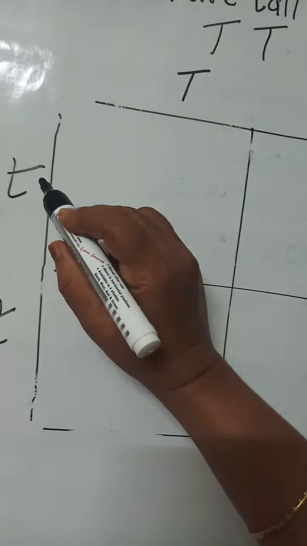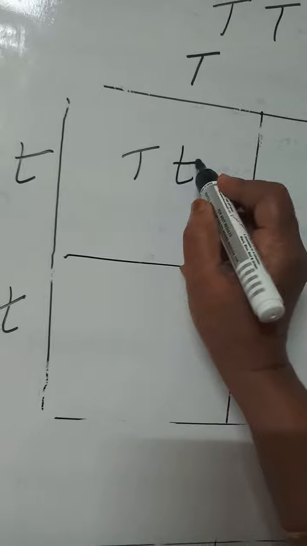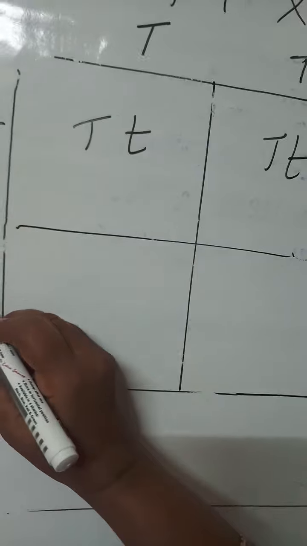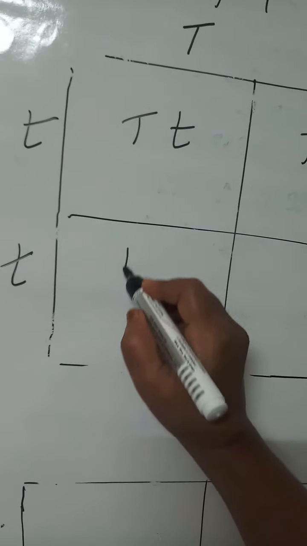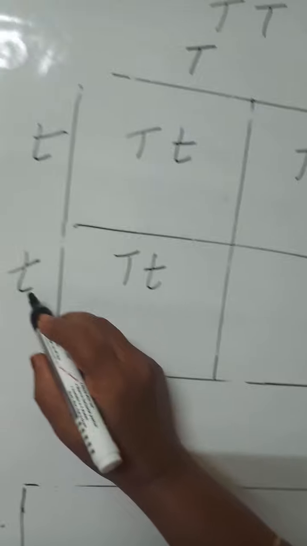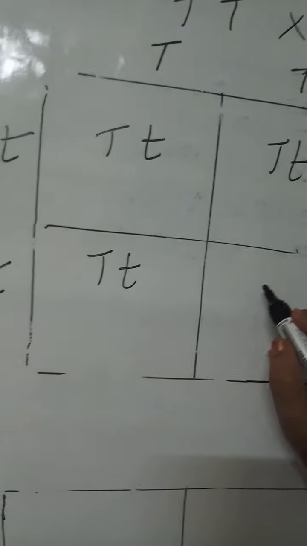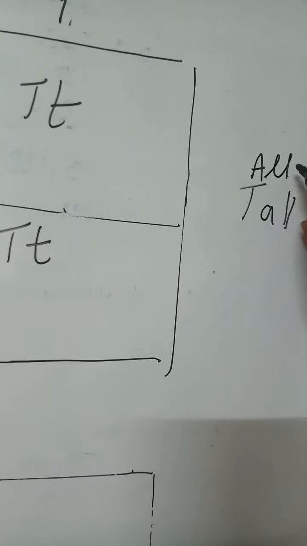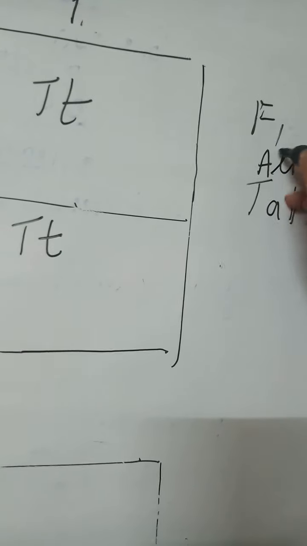If these T combine with this one, capital T, small t, and this combines again with this one, capital T, small t, and if this combines with capital T, small t, and this again combines with capital T, small t, then all the plants will be tall. In the first generation, all tall plants will be produced. The F1 generation produces all tall plants.